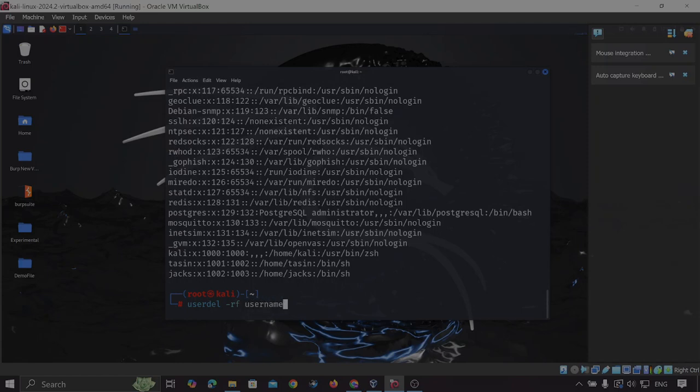One more thing I forgot to mention. When we create any user, automatically a group is also created for that user. We don't have to create that group. This is called the primary group. So there are basically 2 types of groups. In the case of the primary group, when we create any user, a group is automatically created with the name of the user.